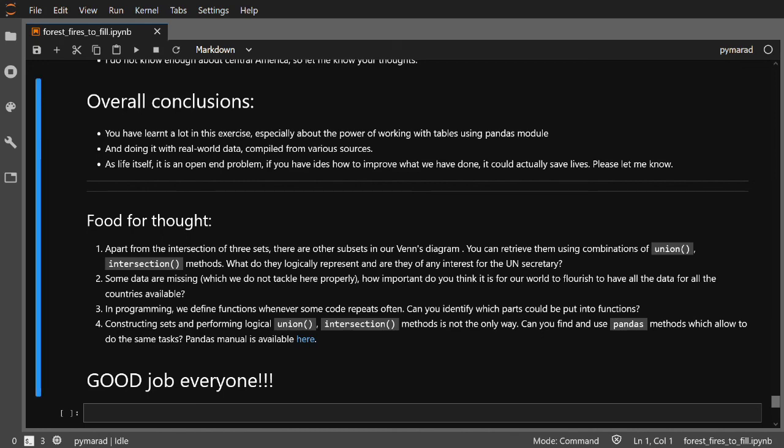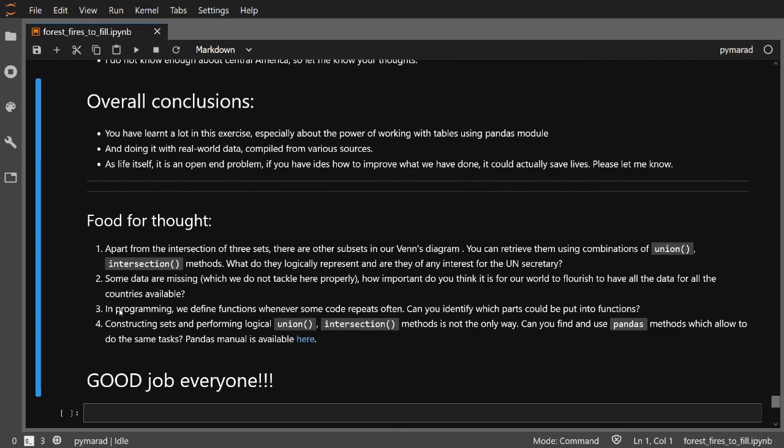As always, in the end, I have prepared some direct questions for you. In the exercise, we have worked with the intersection of 3 sets, but there are other subsets in our Venn diagram. Can you retrieve them using different combinations of union and intersection methods? And what do they logically represent, and would they be of any interest for the UN Secretary? Missing data I already tried to point out during the exercise, I will skip that.